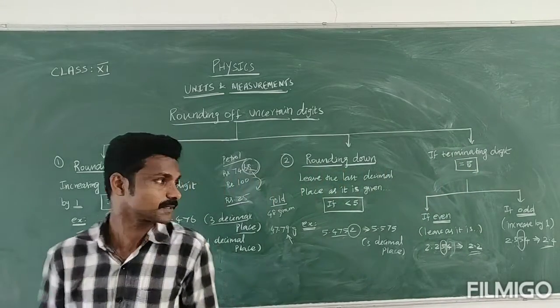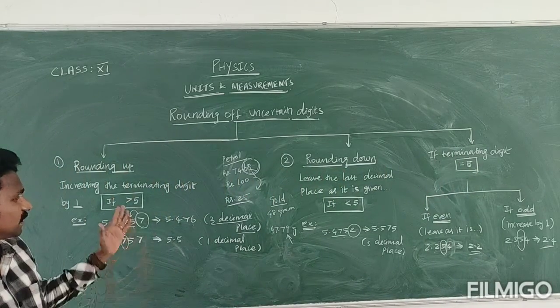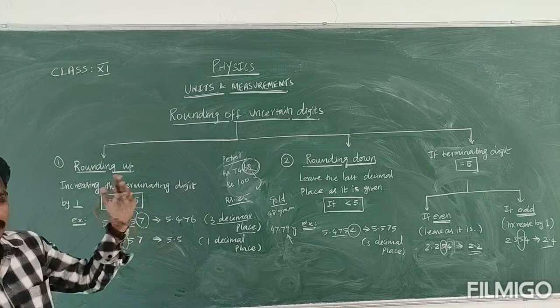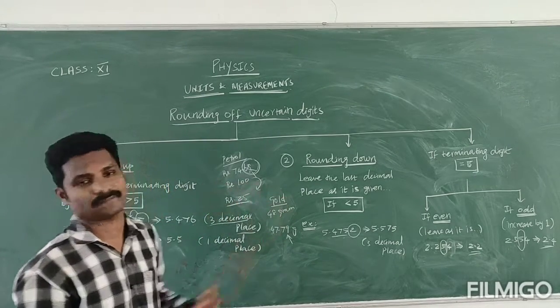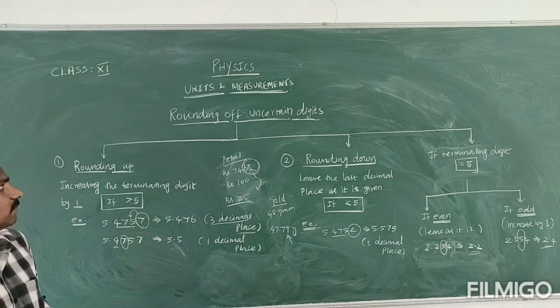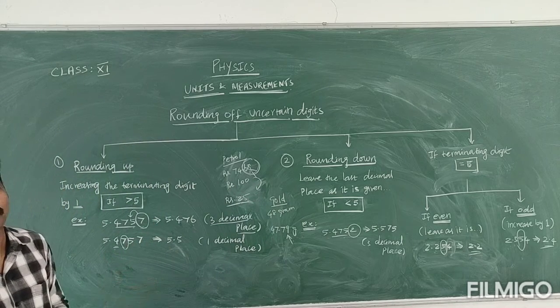Okay students, I hope you understood. If greater than 5, less than 5, and then equal to 5, and in the equal to 5 case there are two ideas: if even, what to do, and if odd, what to do. It is a method to round off the uncertain digit.